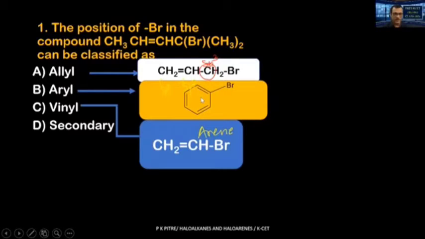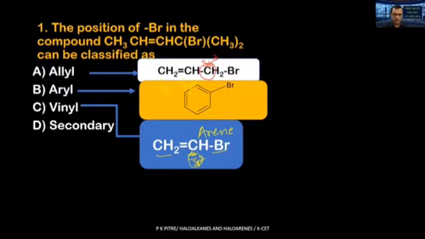What should be our vinyl group? A vinyl group is one where the carbon atom is sp2, the halogen is directly connected to that, and this is in turn directly connected to another sp2 hybridized carbon atom. This group is called vinyl.